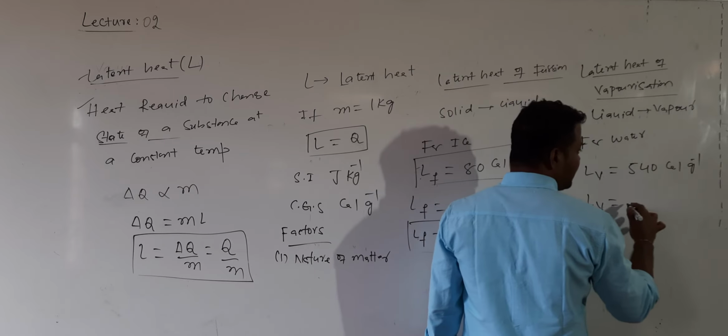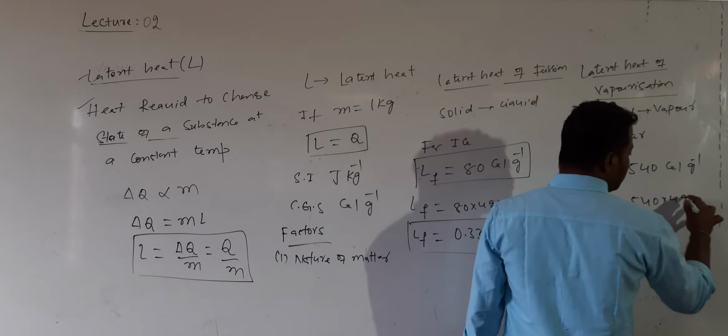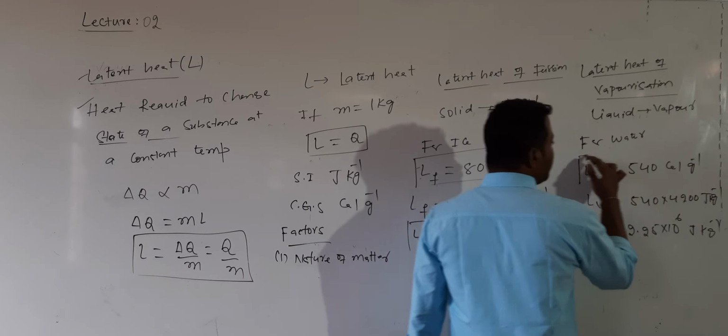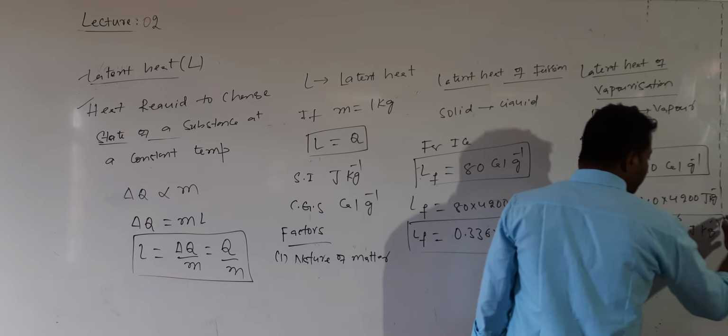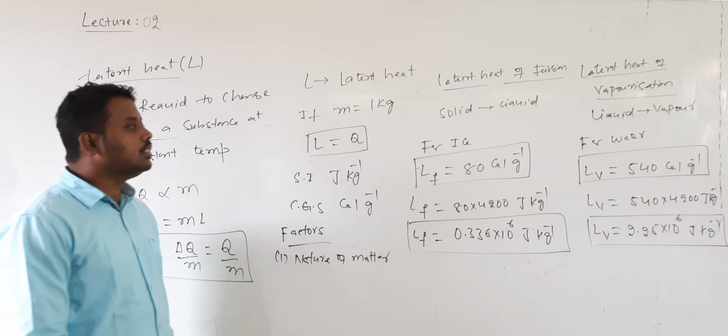The value in the SI system is 540 into 4200, which can also be written as 2.25 into 10 to the power of 6 joule per kg. This is the value for water.